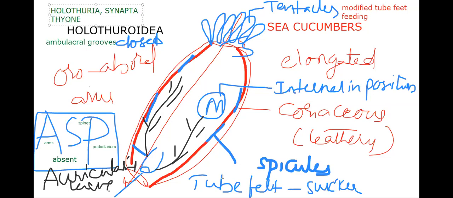Brackish water means where fresh and marine water combine. That area we say brackish water. Synapta is the exception. All the echinoderms are exclusively marine. So that's it about Holothuroidea, which we commonly call sea cucumbers. So that's it, the general characters and classification of Echinodermata.